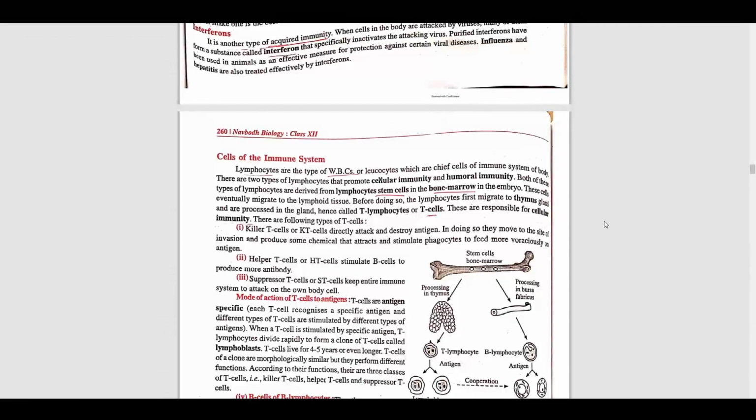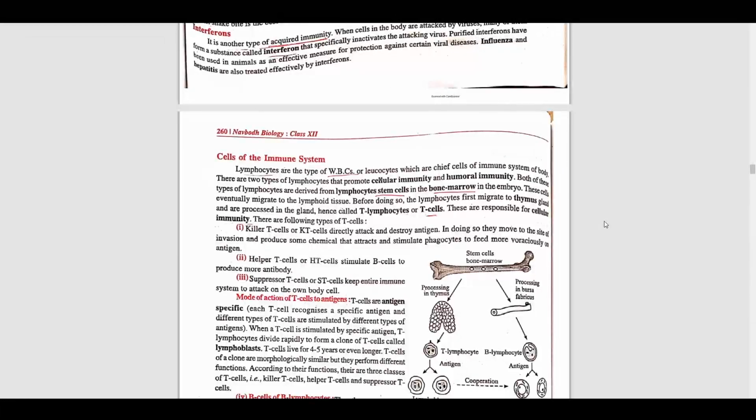Now, cells of the immune system means there are different types of cells present in the immune system. So what are they? Lymphocytes are a type of WBC, and leukocytes are the chief cells of the immune system of the body. There are two types of lymphocytes that promote cellular immunity and humoral immunity. Okay, so there are T lymphocytes, right?